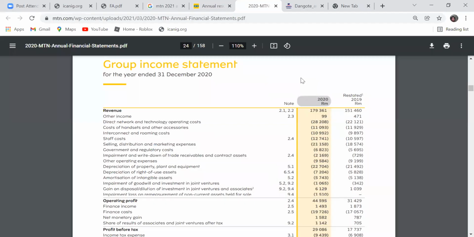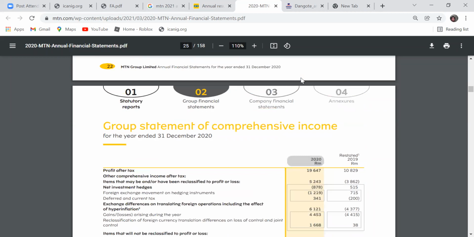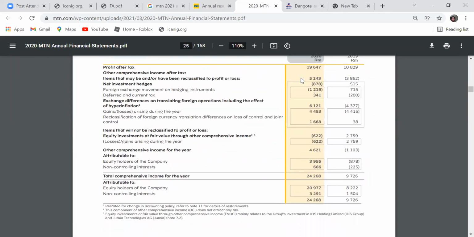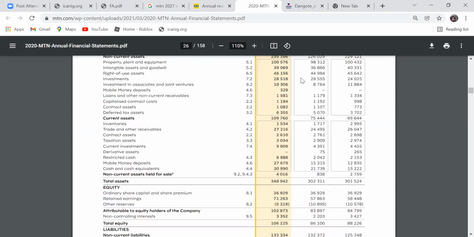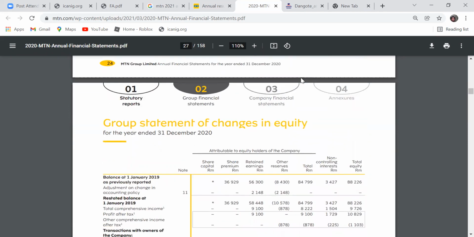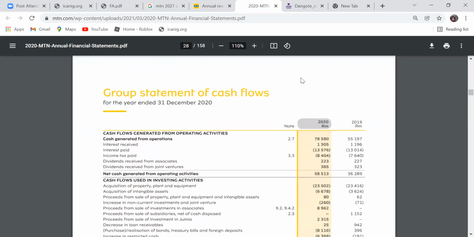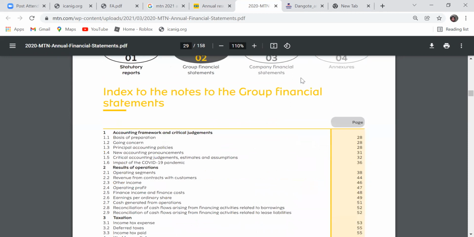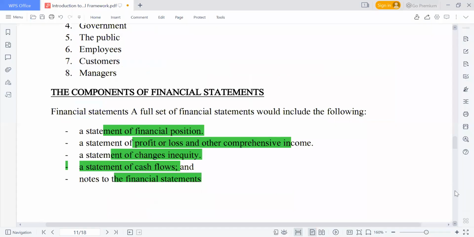And as you can see, this is the statement of comprehensive income. This is the statement of financial position. Now, these are two. Statement of changes in equity, this is three. Then we also have the statement of cash flow, this one is four. Then the last one we have is notes to the account. So these are the five components of financial statement. So have a look at them.